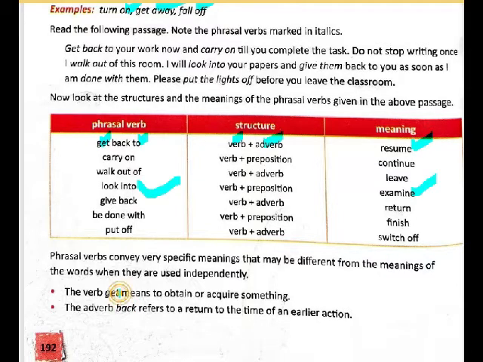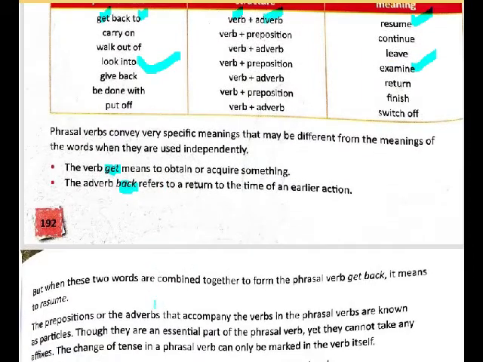For example, the verb get means to obtain something, and back means to return to the time of an earlier action, to go back to the time when you were doing something. When we combine these two words into a phrasal verb, it means to resume, to continue doing what you were doing.